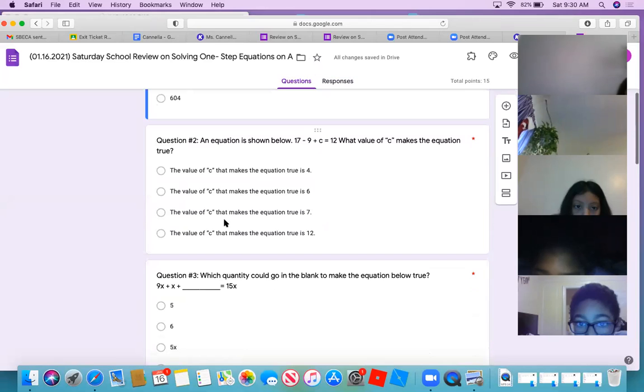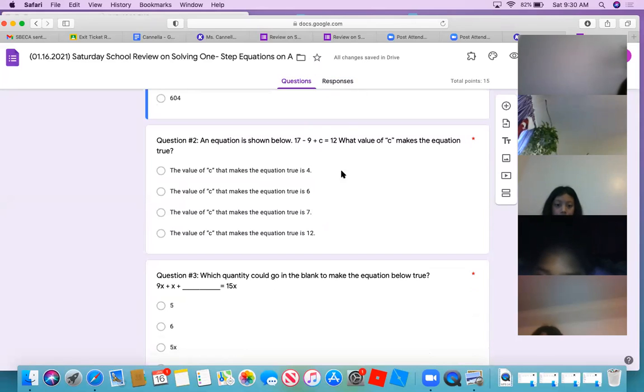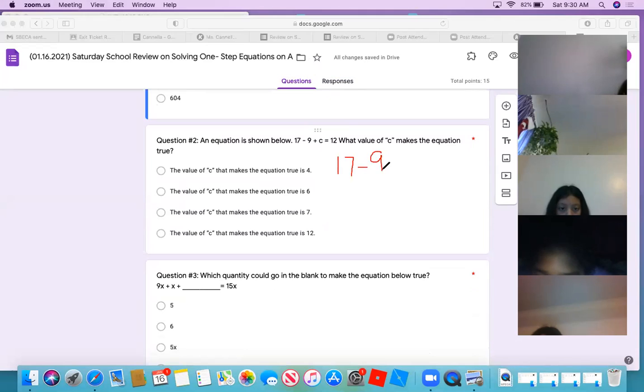Joseph, can you read number 2 and solve it? We're still practicing. Number 2. An equation is shown below. It is 17 minus 9 plus c equals 12. What value of c makes the equation true? Walk me through the 3 steps.